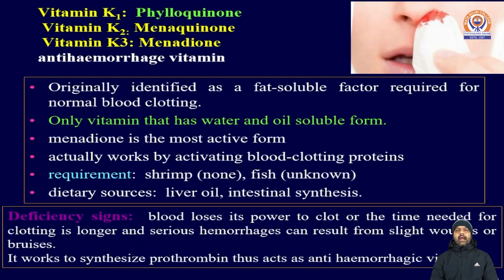It is one of the anti-hemorrhage vitamins, originally identified as a fat-soluble factor required for normal blood clotting. This is the only vitamin among all water and fat soluble vitamin categories that has both a water and a fat soluble form. Menadione is one of the most active forms, which works by activating blood clotting proteins. It can be obtained from shrimp, fish, and other dietary sources, such as liver oil, and from intestinal synthesis itself.